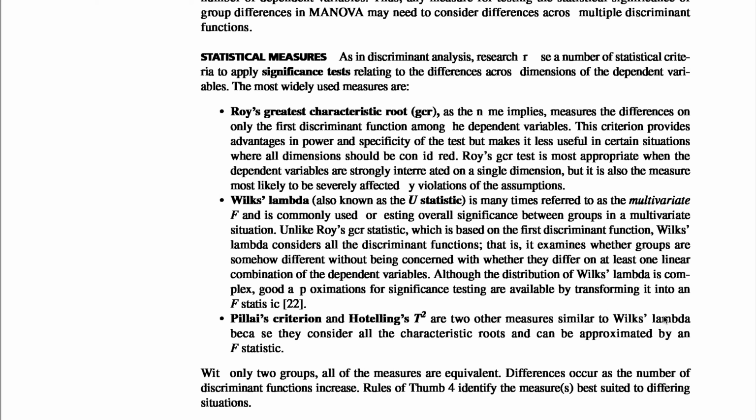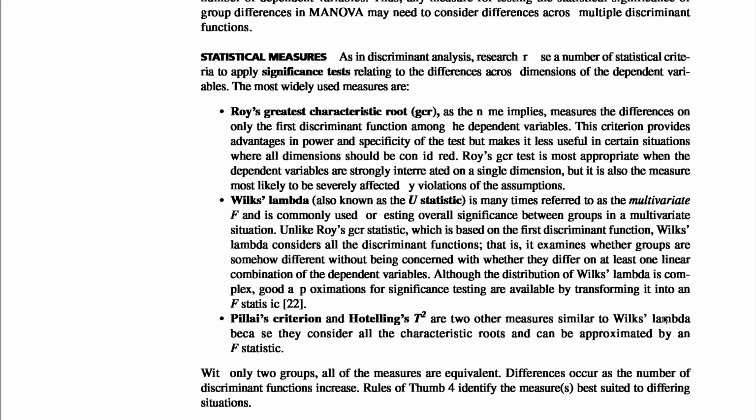Wilks' lambda, also known as the U statistic, is in many cases preferred as the multivariate F. It is commonly used for testing overall significance between the groups in a multivariate situation.